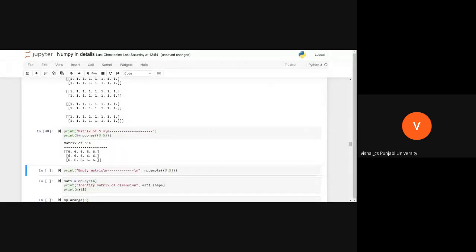See what I am doing here. I am creating a matrix of ones, but I am adding 5 to each location. You can do it like this also.